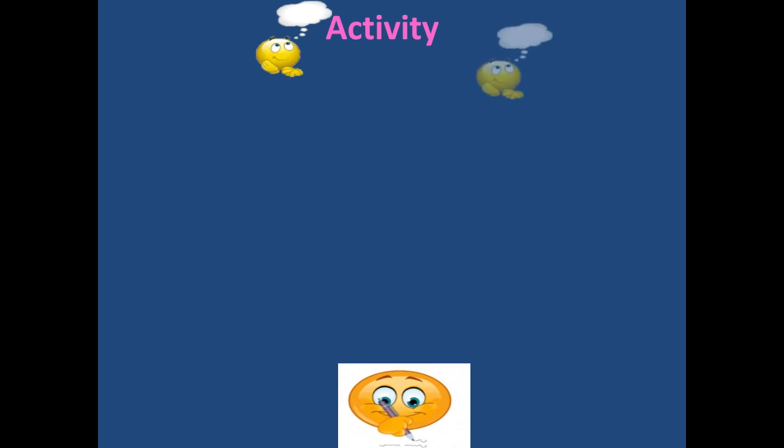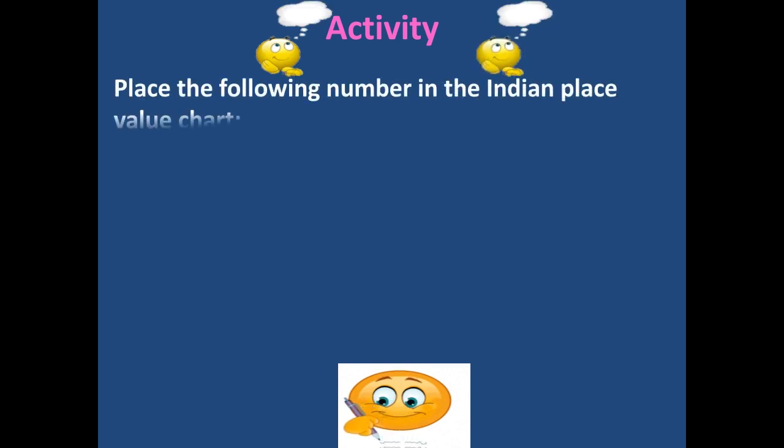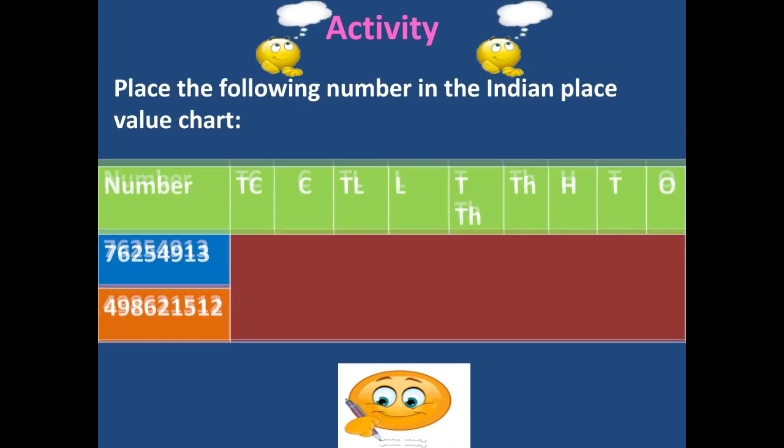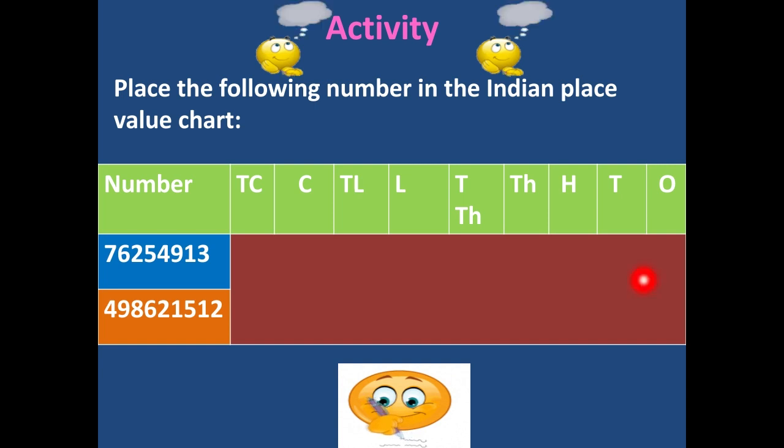Now dear students, let's have an activity. In this activity, you have to just place the digits according to the Indian place value. Say here we have the number and we have the place values as ones, tens, 100, 1000, 10,000, lakh, 10 lakh, crore, and 10 crore. So we have the place values and all these digits you need to place. Just remember that to place the digits, we need to move from right to left.